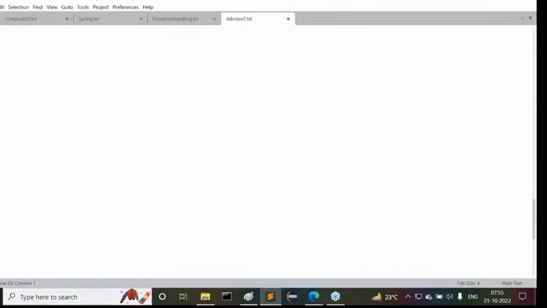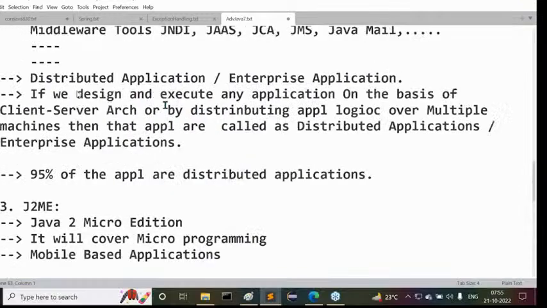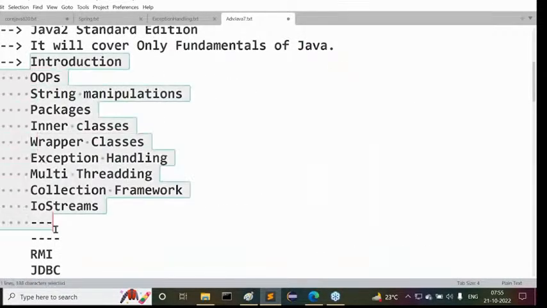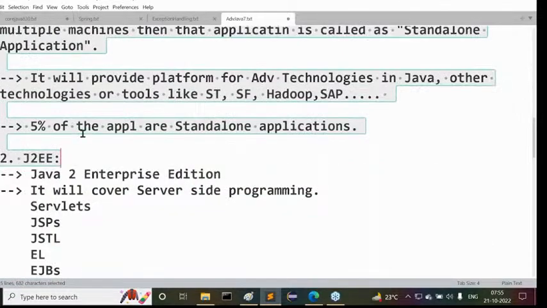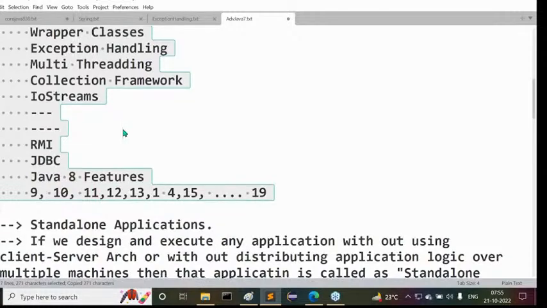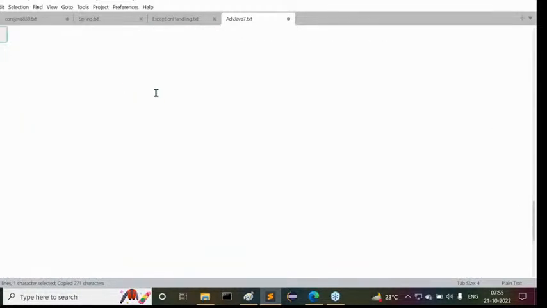So these are the points I covered up to now. Guys, now try to understand this total scenario. Under J2SE, what topics are available? I will give them in a list. Am I right? Under J2SE, what topics are available? I will give them in a list. Please all of you listen carefully. That is what I'm trying to say.